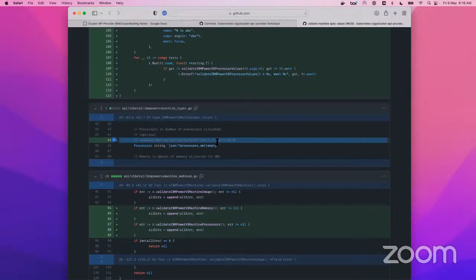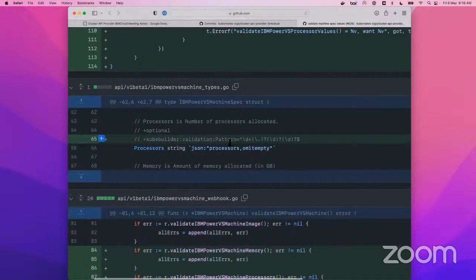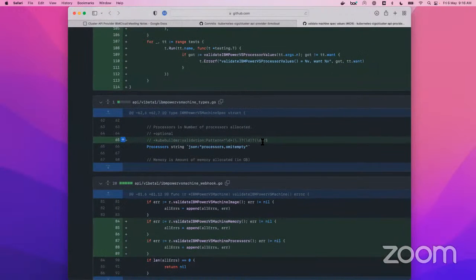We are restricting memory values to be integers, and processors to be a floating point value in the format expected by PowerVS, with a maximum of 2 decimal points, like 0.75, or an integer like 1. So we are adding a regex pattern for the same.